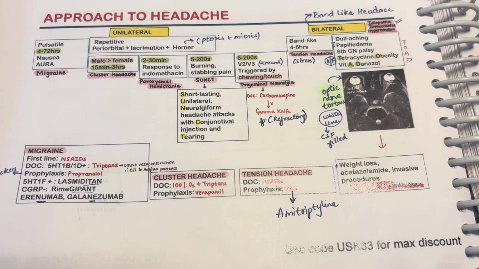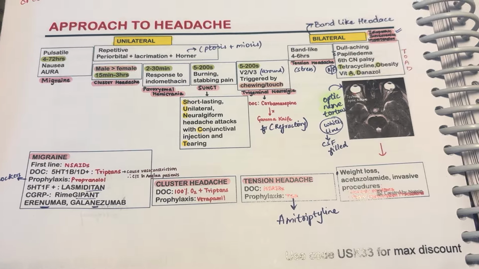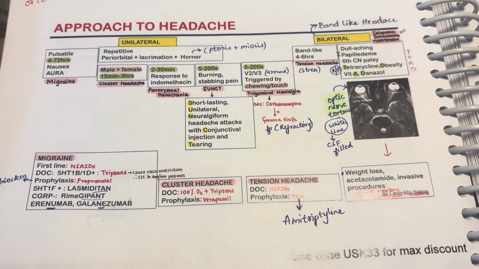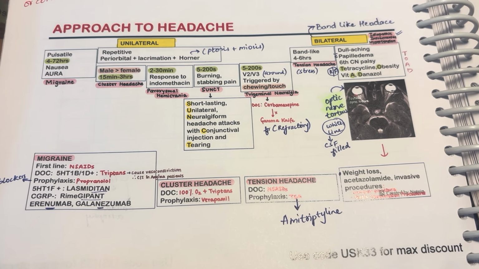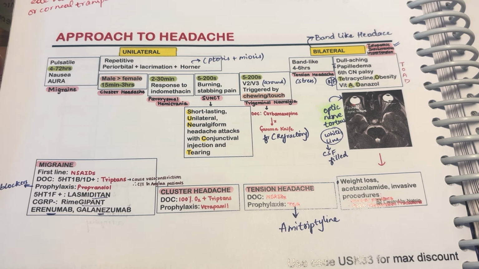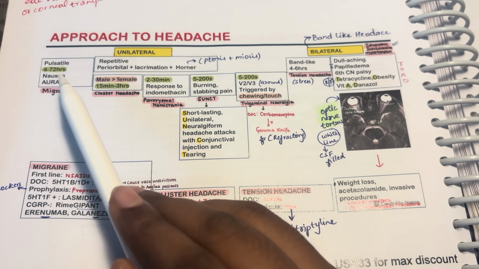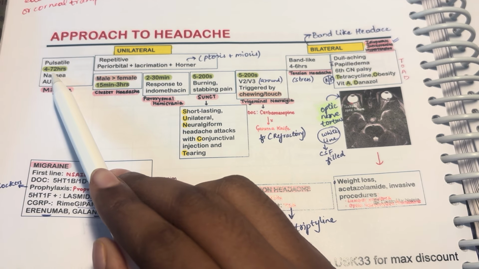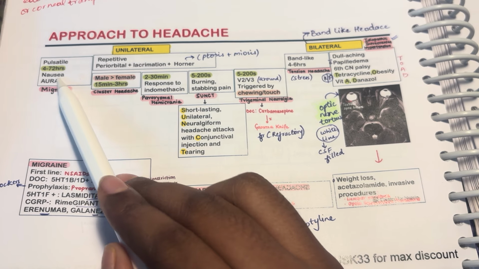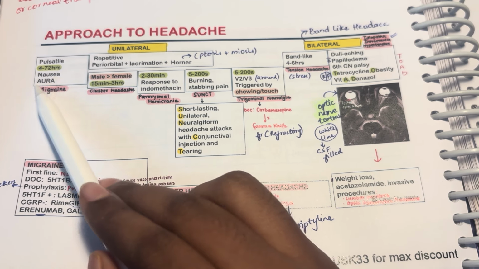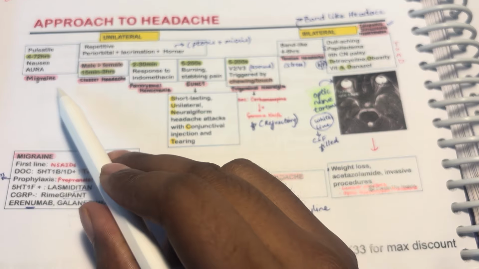Hi, today we are going to study the approach to headache. As we know, a headache is of two types, unilateral and bilateral. These are some of the buzzwords of different types of headache, which is especially helpful for us in NEET PG. The headache which is pulsatile, lasts for 4 to 72 hours, is associated with nausea and vomiting, and has an aura. A person can feel some aura, that is nothing but migraine.